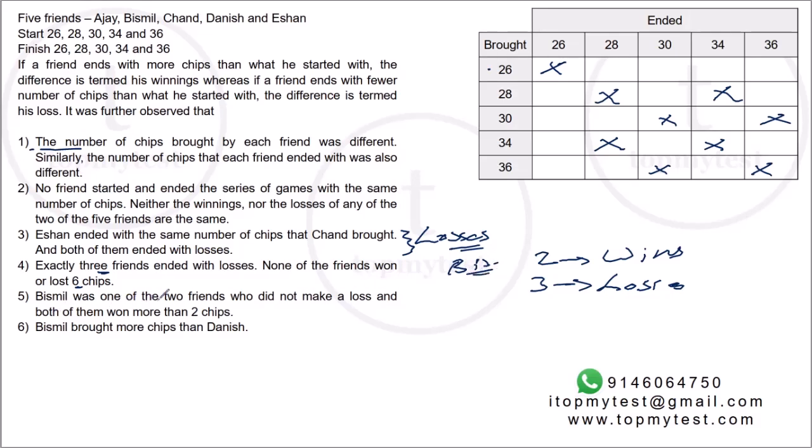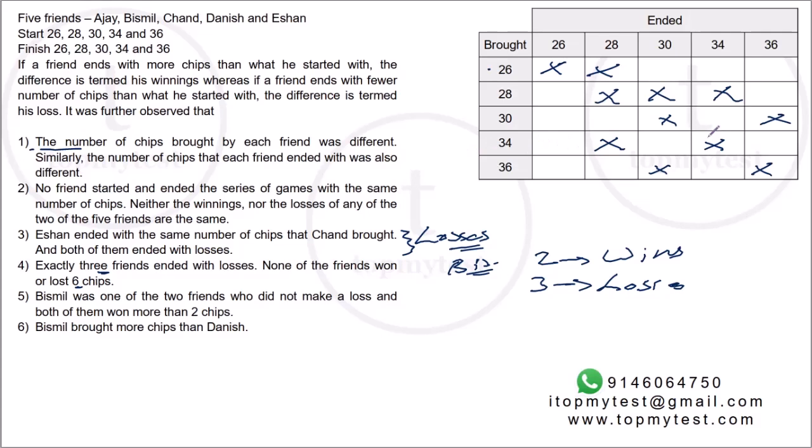Right. And both of them won more than 2 chips. So whoever wins more than 2 chips. Right. So if 26 was to end up with a win, he cannot end on 28. He has to end up with higher than 28. Similarly, 28 cannot end with 30. Right. 30 cannot end with 32.